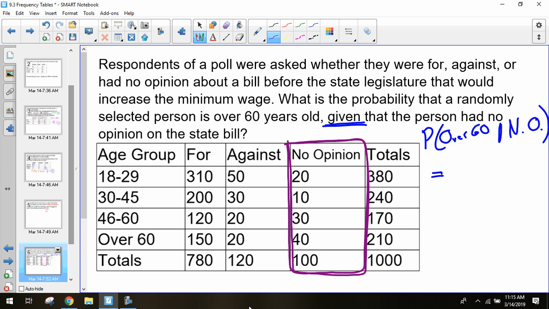Now we have to figure out how many people were over 60 and had no opinion. 40 over 100. So 40 over 100 would be our conditional probability, because we're looking at the probability of that person being over 60, which was 40, and having no opinion. Sorry, I wrote the wrong number. Being over 60 and having no opinion, we have 40 people who fell in that category. And then we know they already have no opinion, so we're just looking at that 100 people. So 40 over 100 would be 0.40.